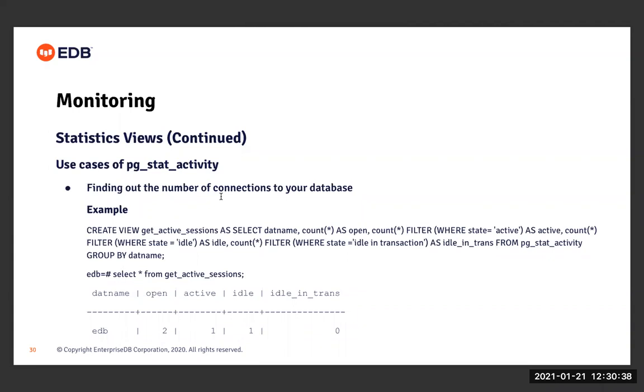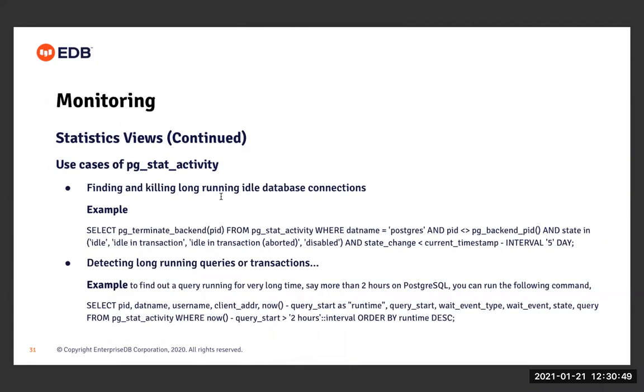Out of the 2 open connections, one is in the idle state and the other is in the active state, right? So to get this sort of information, we can query this view and get it very easily. Now, another use case of pg_stat_activity could be to find and kill long-running idle database connections.